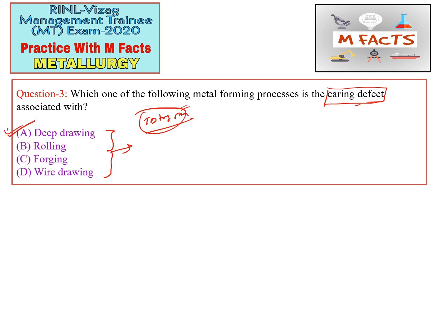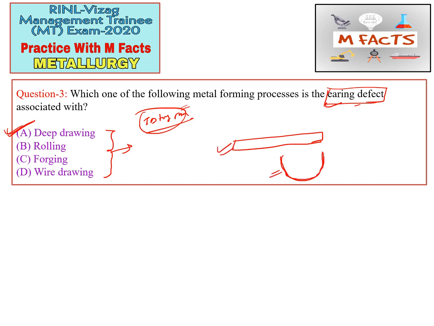Okay, so deep drawing is correct, and this is not that common for all forming processes, as other defects are, but this is only for deep drawing. Deep drawing is basically the metalworking process used for shaping a flat sheet. If we have a flat sheet, we can produce cup shaped parts. So we can find this type of parts from these flat sheets.